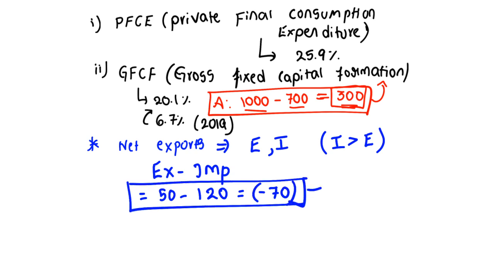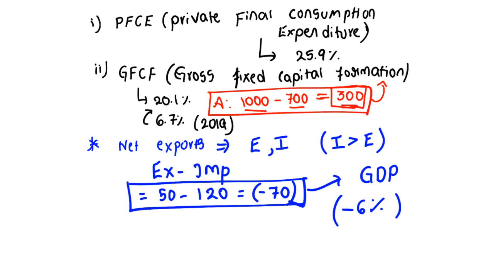So this has to be added to GDP, which means in our whole GDP we are going to lose something, because our imports are more than exports. So the net exports contribution to real GDP growth is negative at minus 6%. Clear? Which shows that we are losing 6% of our GDP. Clear? Which means the exports are lesser than the imports. Imports are greater than exports, and the trend is continuing.